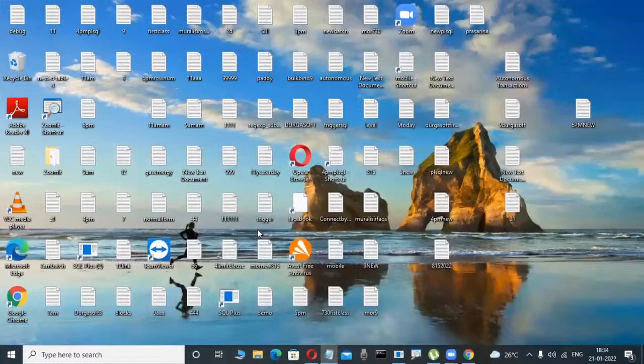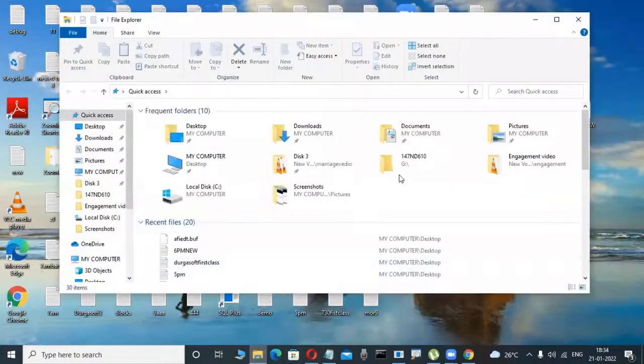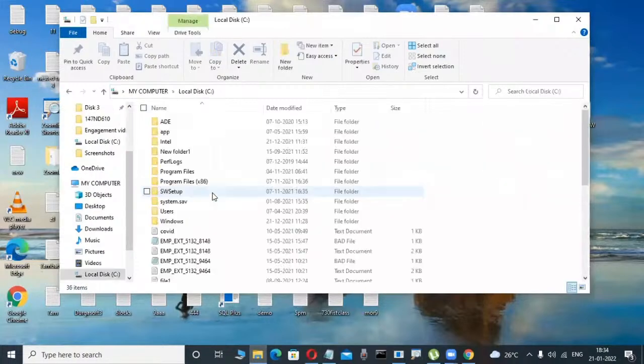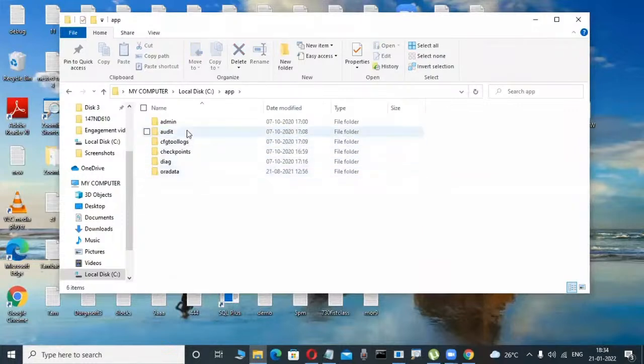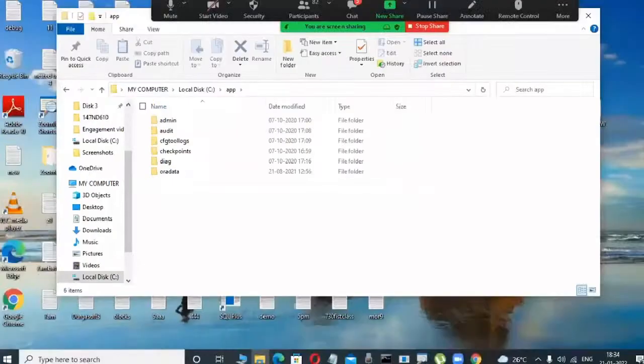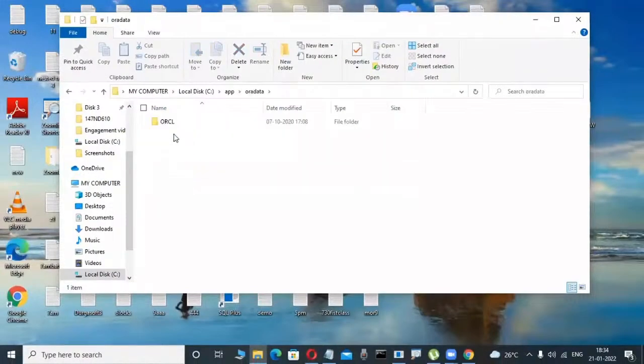Now I'm interested to view whether this table is created or not in my operating system. Suppose a Windows operating system is there, where Oracle is already installed. In that location, for example, in C: or D:, where Oracle is there, those are directories, folders. Here: Oracle, Oradata, ORCL.